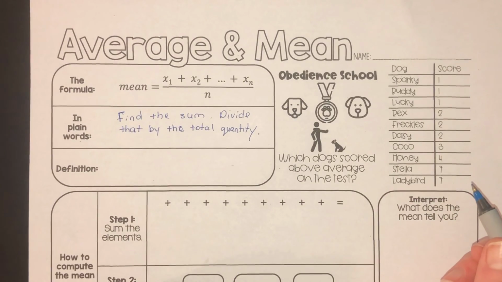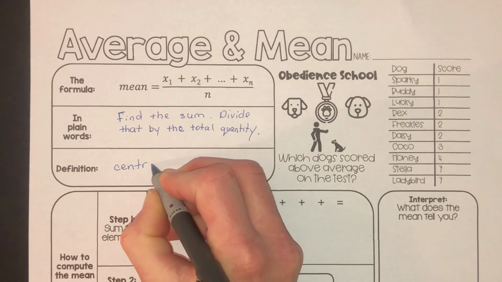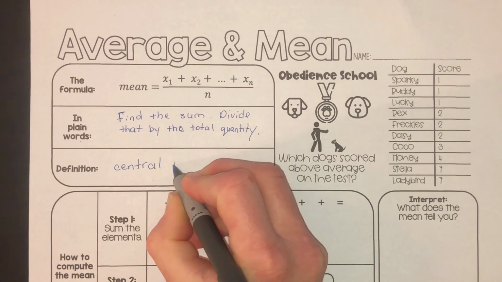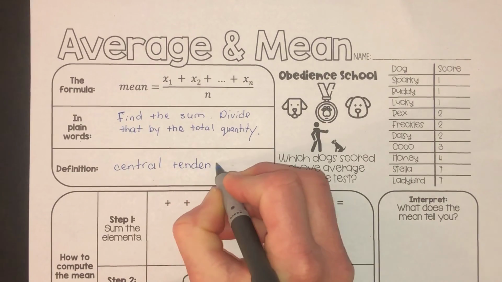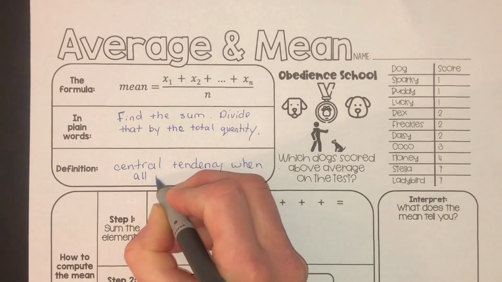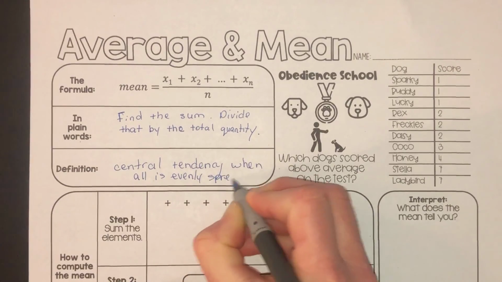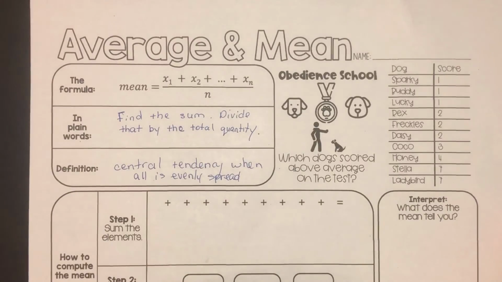The definition of average is just sort of like the central tendency when all is evenly spread. Okay, so let's first find the average. Step 1, sum the elements. So let's go ahead and do that.